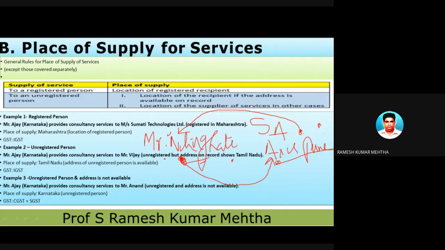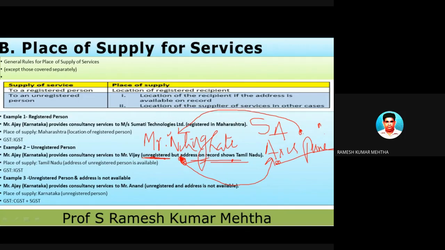So the address proof which is furnished will note the address of Mr. Nitin. So yes, even though he is not registered under the GST Act, his address is available with Axis Bank.